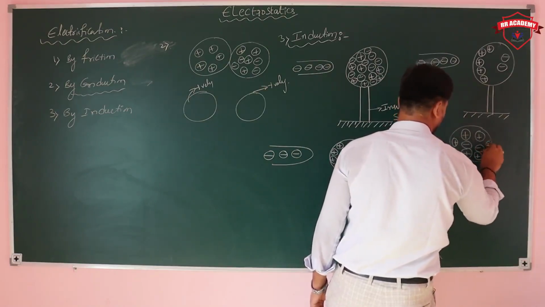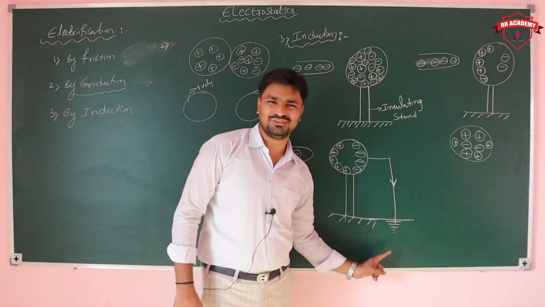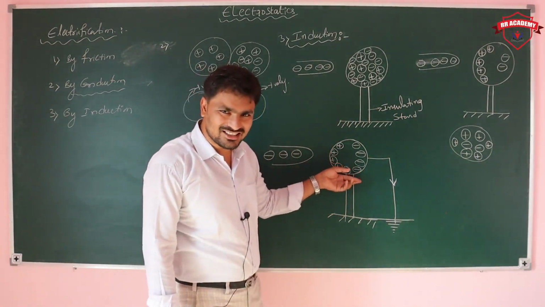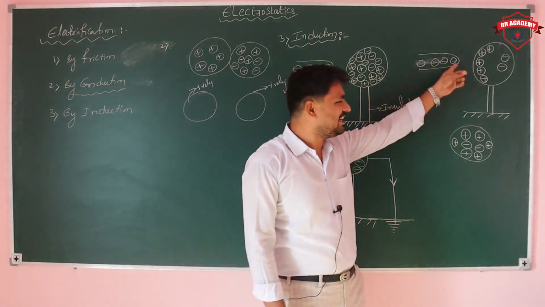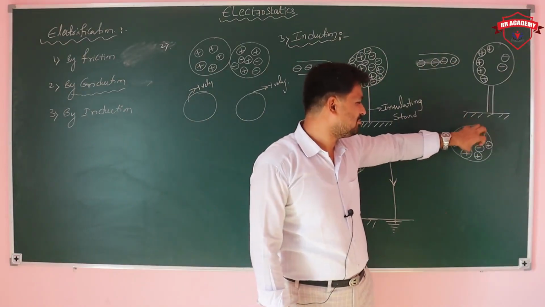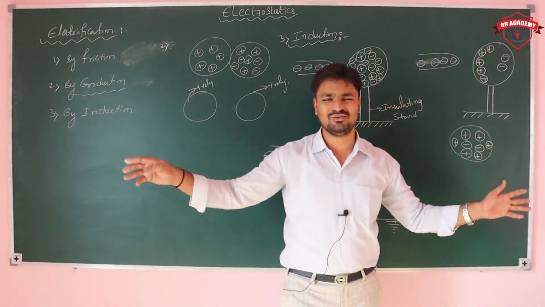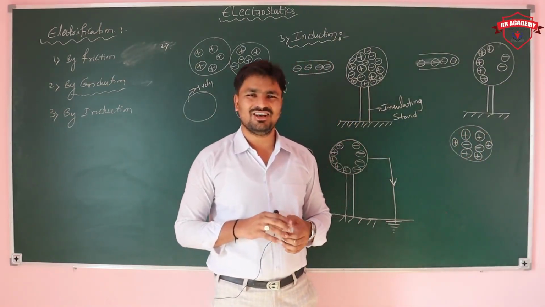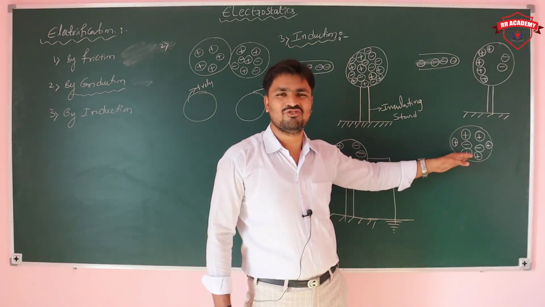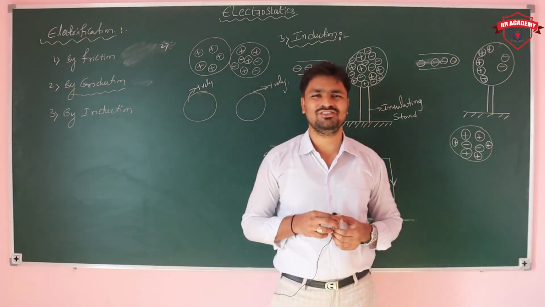When we connect the earthing, some of the electrons are transferred to the earth. Due to that, a deficiency of electrons is created, and when we take the negative charge away, the remaining charge distributes uniformly over the whole body. Now there are fewer electrons and more protons, so the body becomes positively charged.